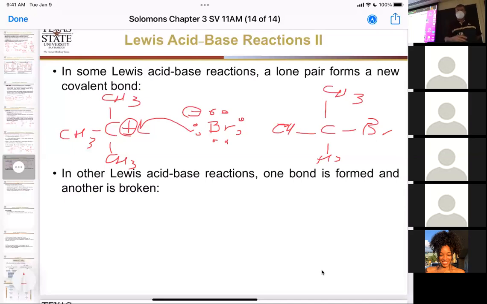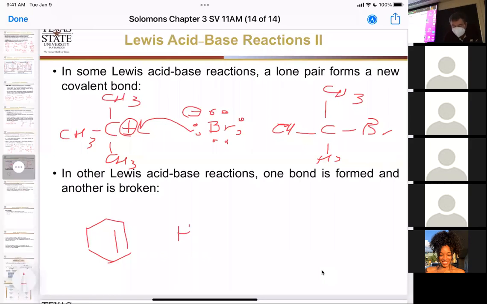So we can create one bond there, or we can actually do something different. We can take this compound here, and first of all, is this an electrophile or a nucleophile? Got a pi bond. Right, so it is the nucleophile. It is the thing with the electrons, right?